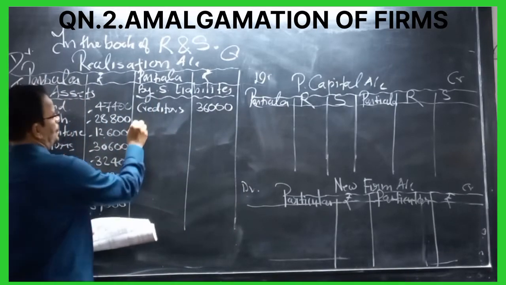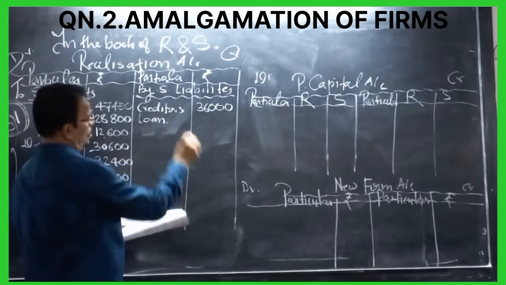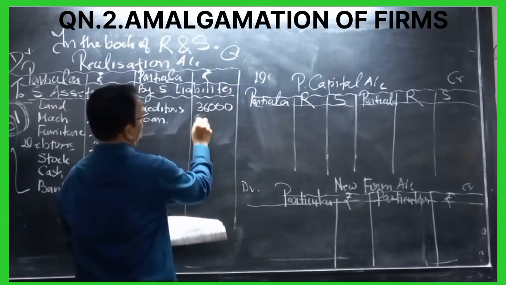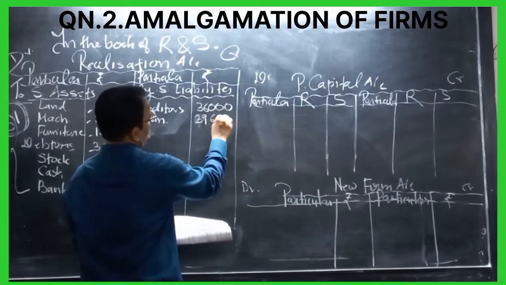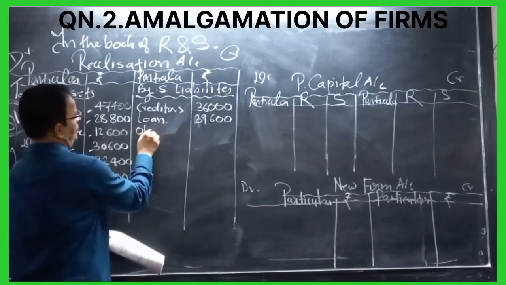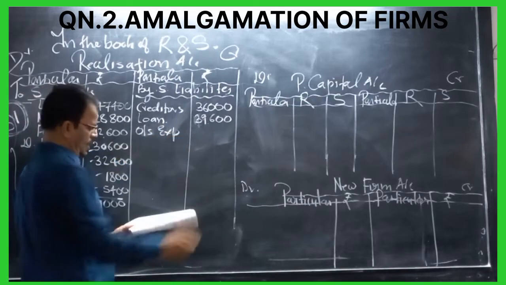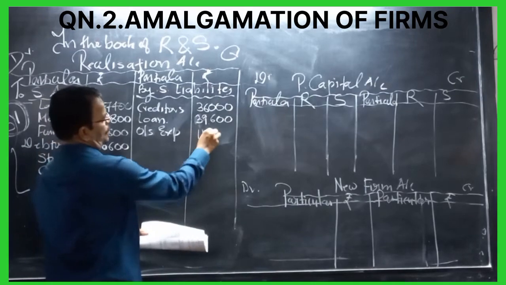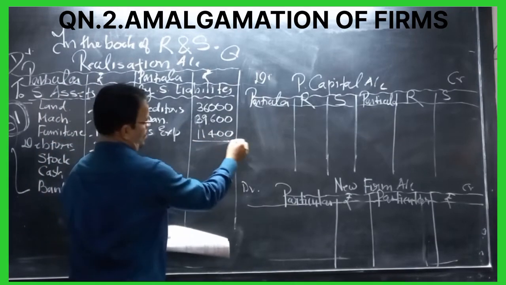We have loan. In the first company we don't have a loan, but in the second company we have a loan: 39,600. After that we have the outstanding expenses. How much is given? 11,400.